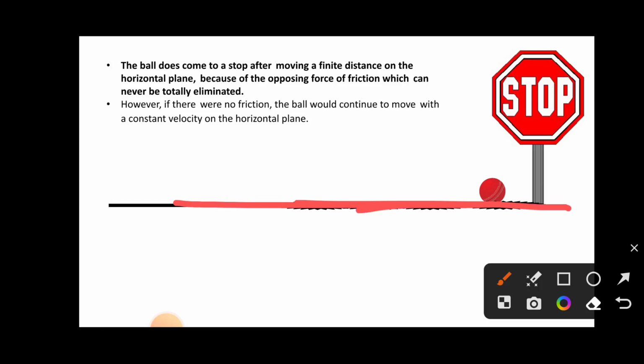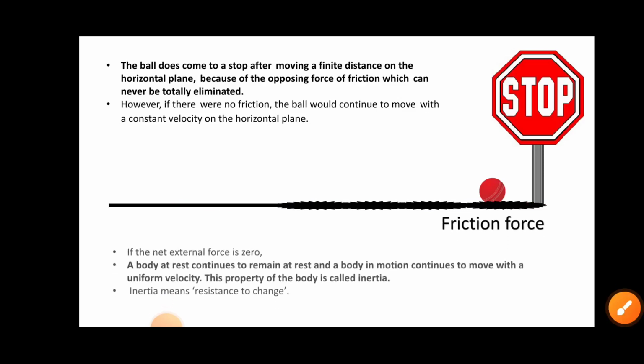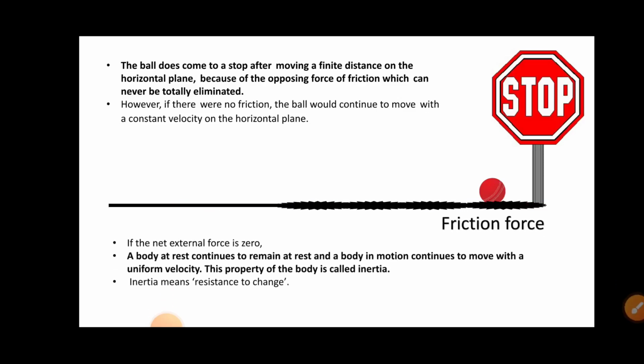Now, suppose the net external force is 0. A body at rest continues to remain at rest and a body in motion continues to move with a uniform velocity. This property of a body is called inertia.